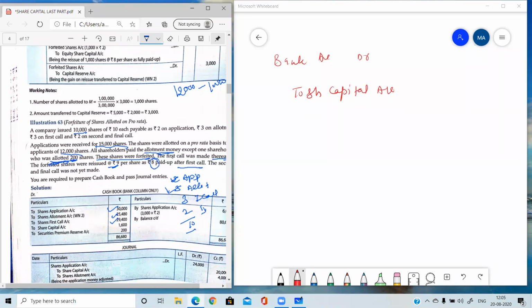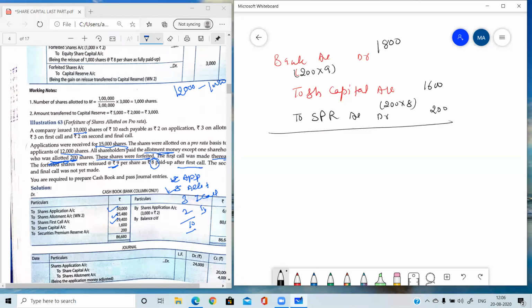How many shares are issued? 200. All the shares are issued. So 200 into 9, and here 8 paid up, so 200 into 8. This is the entry for the reissue of the forfeited shares. 1800, 1600. Now the difference is coming on the credit side, so SPR account is credited by 200.